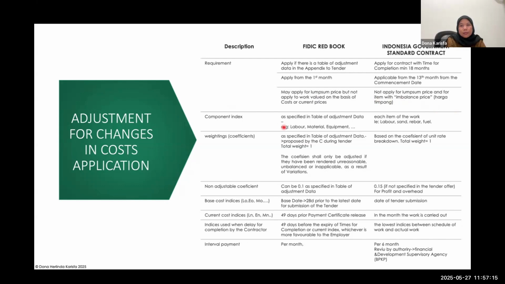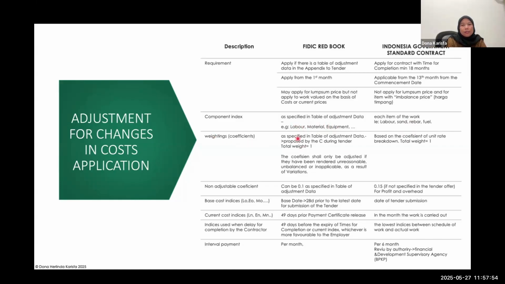And this is for the component index. Component index, like previously I said, there is labor, material, equipment already specified in the adjustment data. But under the Indonesian government, the component index is all items in the bill of quantity. Like for excavation, so what is the excavation? You need the equipment, you need the soil, you need any labor, something like that. So you should calculate, you should find each of the indices in the statistic. So not just limited to this.